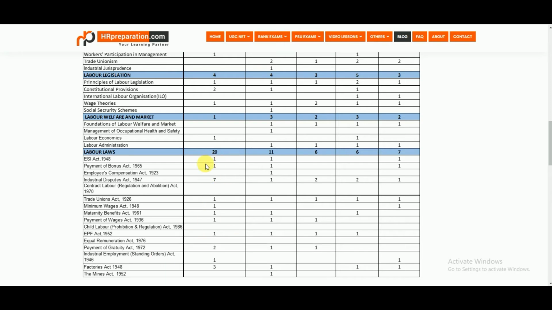But based on this analysis of previous papers, we can understand where we need to focus more. One question from each act means we need to focus there also.